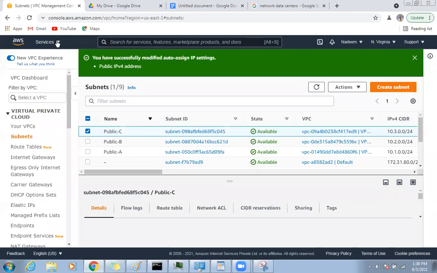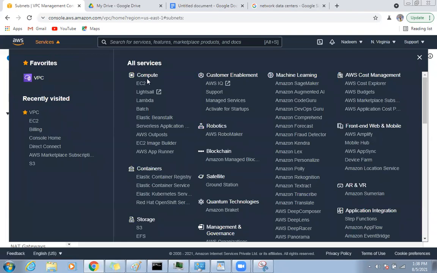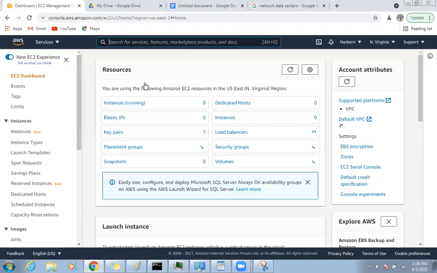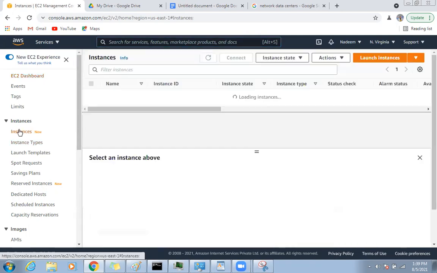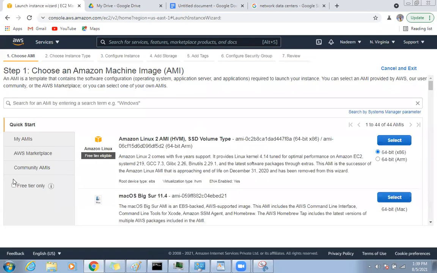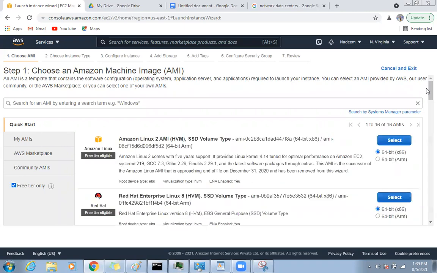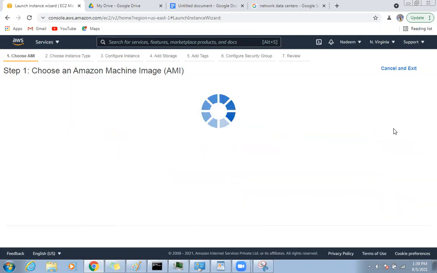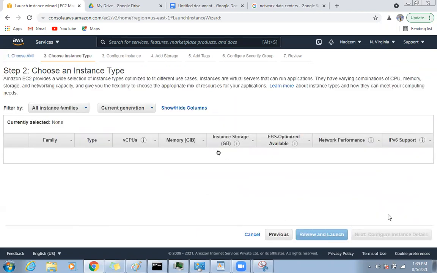I will go back to EC2. I know this lab is going to be lengthy. Okay, so EC2 instances, launch instance, free tier, go down, Microsoft instance. Done.